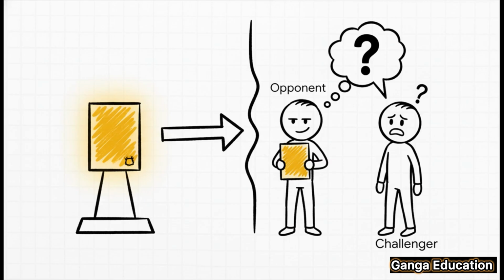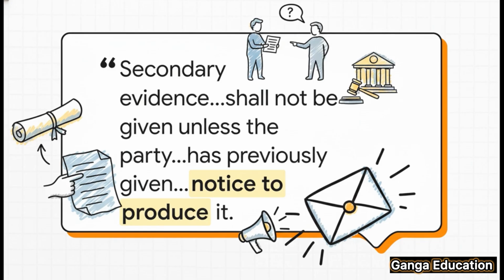But this leads to a huge practical problem, right? What happens when you don't have the original and you know for a fact that your opponent does? That's the exact gap that Section 64 is designed to fill. Now, this is the key line right from the BSA. It sounds a bit technical, but in simple words, if your opponent has the original document, you can't just walk into court and show a photocopy. Before you can use your copy, what the law calls secondary evidence, you must first give your opponent a formal written notice, basically a legal request, telling them to bring that original document to court.